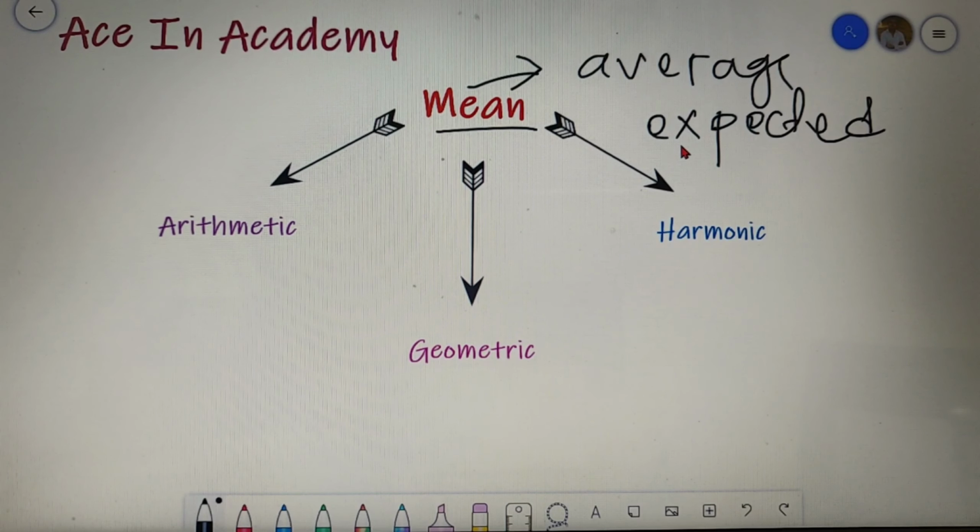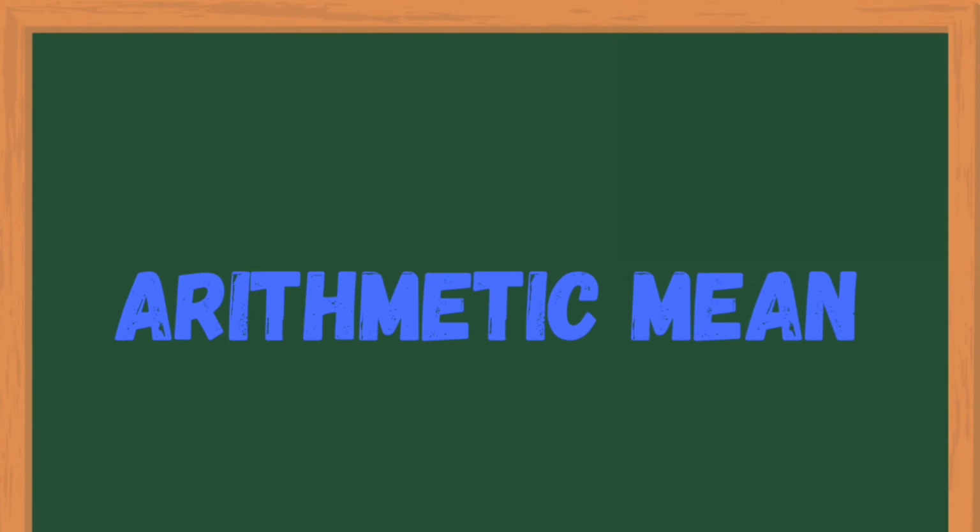Suppose you are given a data set or a set of different numbers and those numbers vary a lot from each other, then by the property mean you can calculate a fixed value which will tell you a lot about those numbers, and we shall learn what these three kinds of means, that is arithmetic, geometric and harmonic, can tell you about a number set. So let's discuss the three types of means one by one.